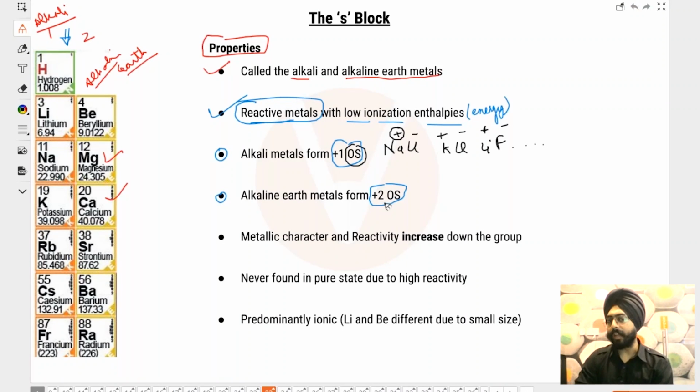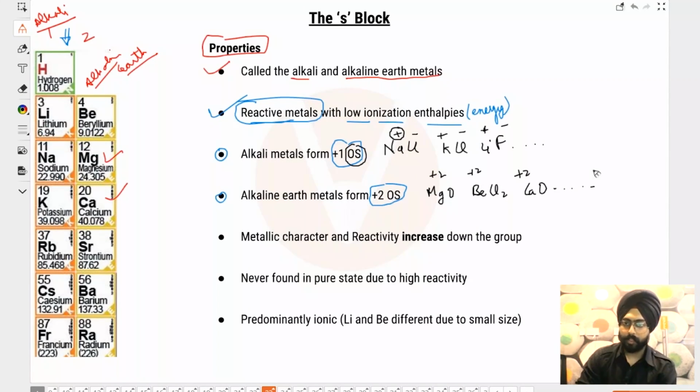Similarly, for alkaline earth metals, they form compounds with +2 oxidation state. Something like MgO is found. BeCl2 is found. CaO is found, so on and so forth. So in all of these cases, the metals are in a +2 oxidation state. Since they have S2 electrons, they can lose both of those electrons to reach a noble gas configuration. So these exist in +1 and +2 oxidation states.